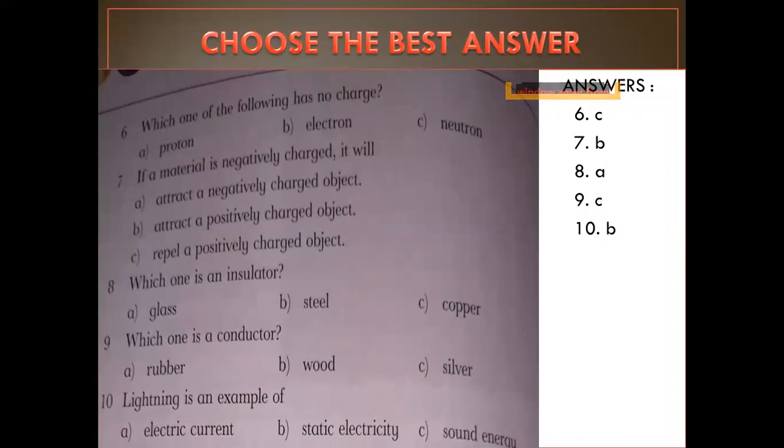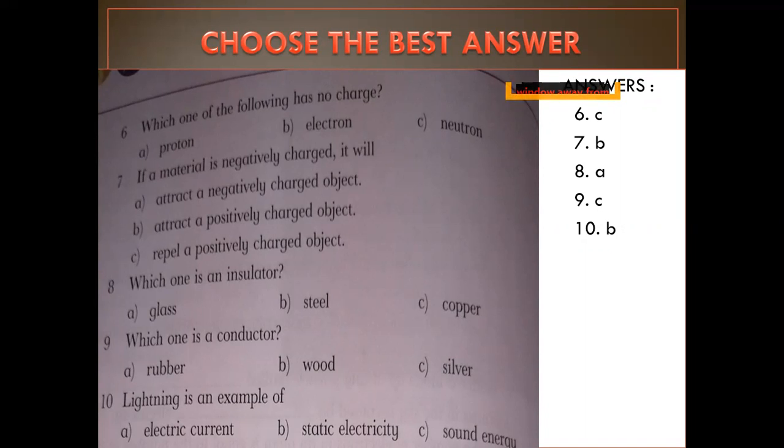Which one of the following has no charge? Neutron has no charge. Option C is the correct one. Number 7. If a material is negatively charged, it will attract a positive charge, because opposite charges attract each other.